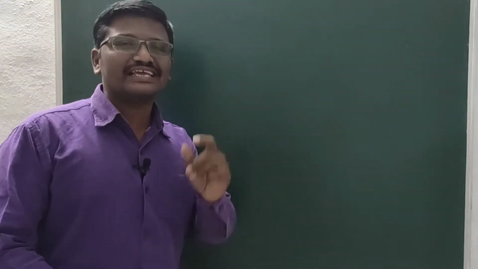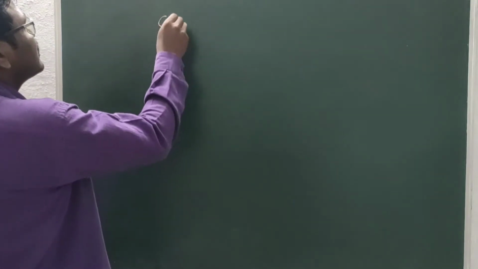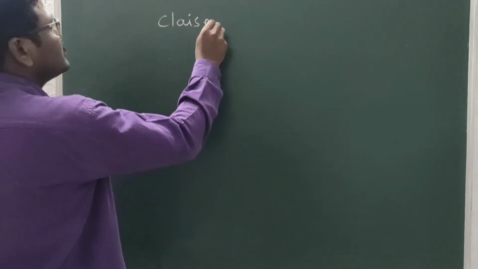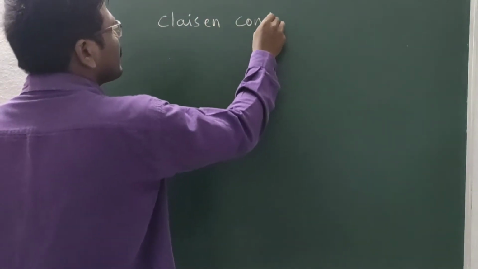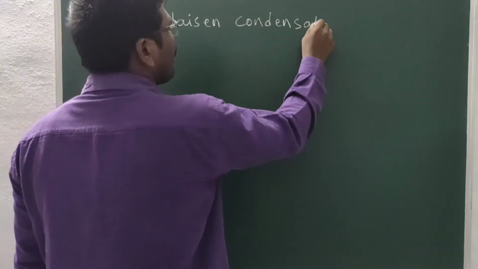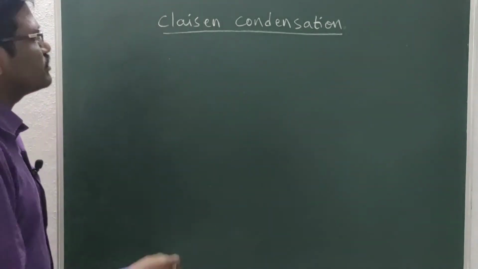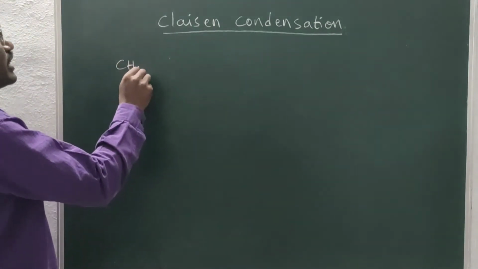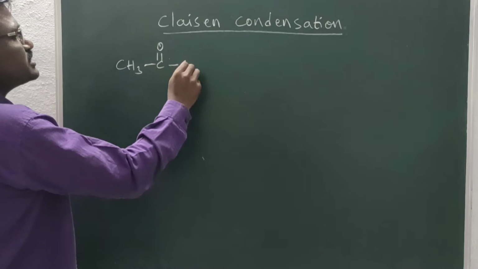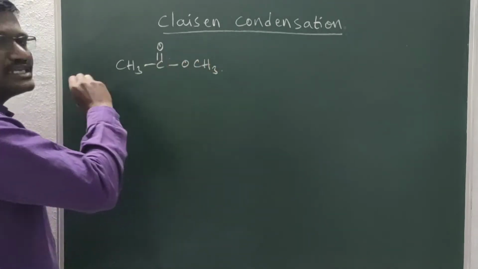Today we are discussing Claisen condensation. So what is Claisen condensation? Here we are taking an ester like this. This is an ester, methyl acetate.